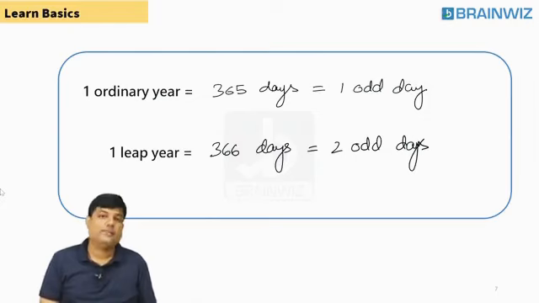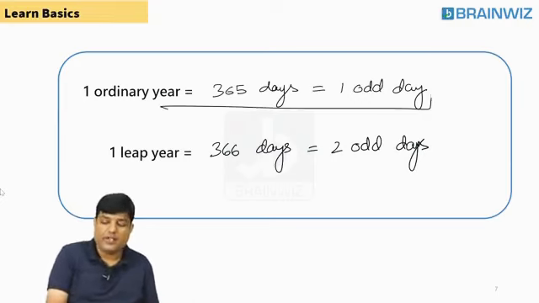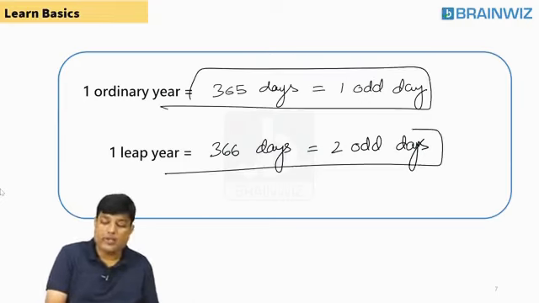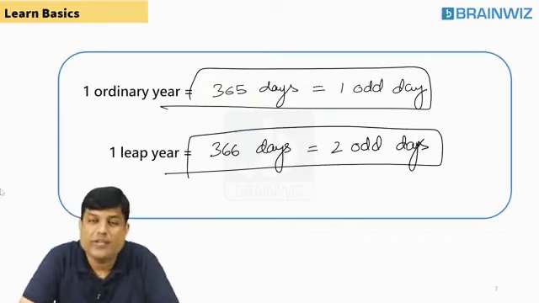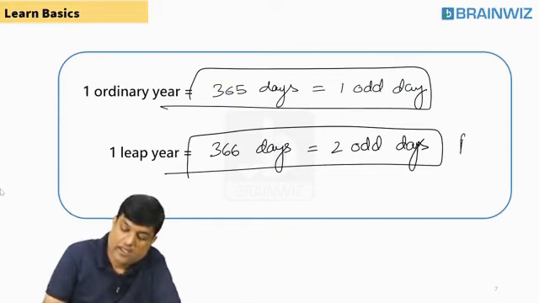Is that fine, everybody? Shall we move forward now? Sir, in every year you have one odd day, but in a leap year you have one extra day. You know where that extra day is? Not January 32. That extra day is in the form of February 29.